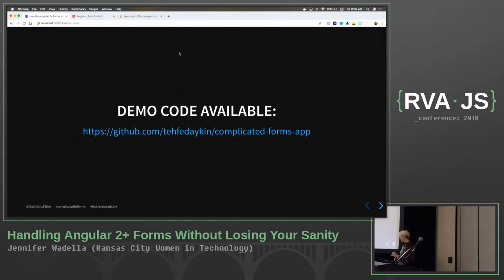So if you want to take a photo of this right now, this is where the demo code is. So as we talk through everything, don't worry about taking notes. Don't freak out about that. If you want to go through, I've got the demo code. It's well commented, so you can go and play with it on your own time. I know for me personally, I'm that kind of person that has to go and get my hands dirty and really play with things and figure it out. So I want to make sure that we're serving that audience too.